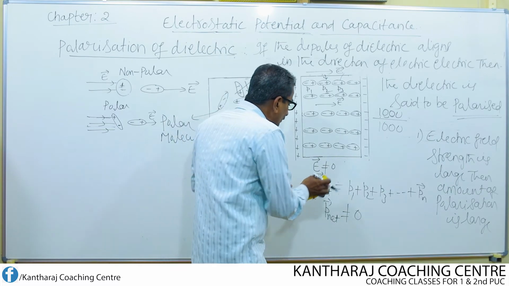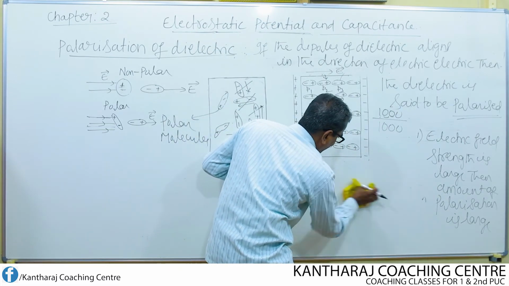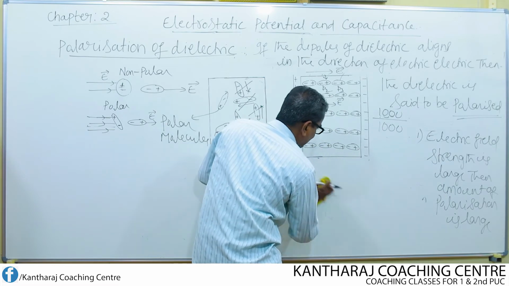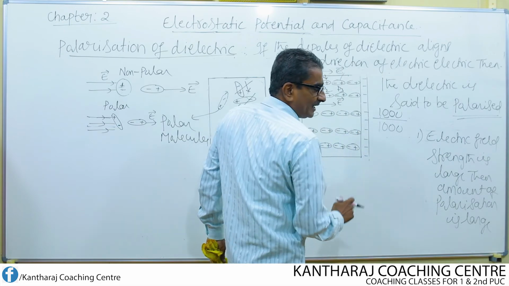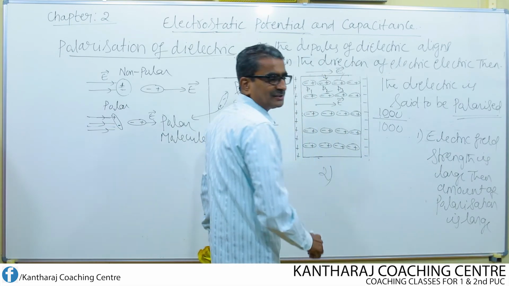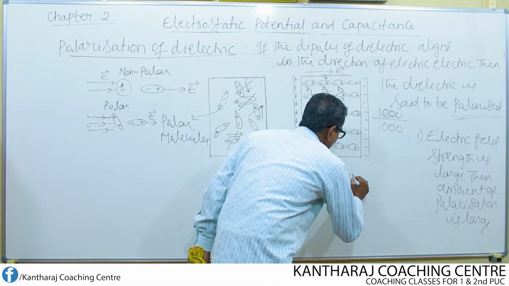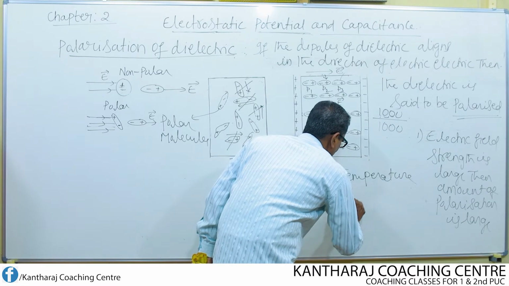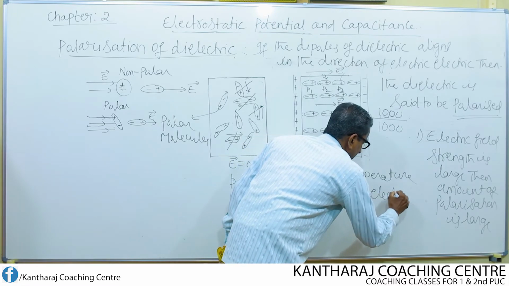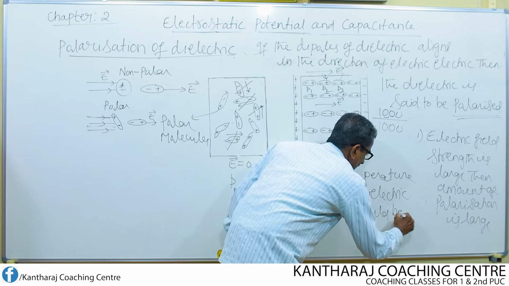So these are the two important factors to be remembered for maximum polarization. One is electric field strength should be large. The second one is temperature of the dielectric should be small. Okay.